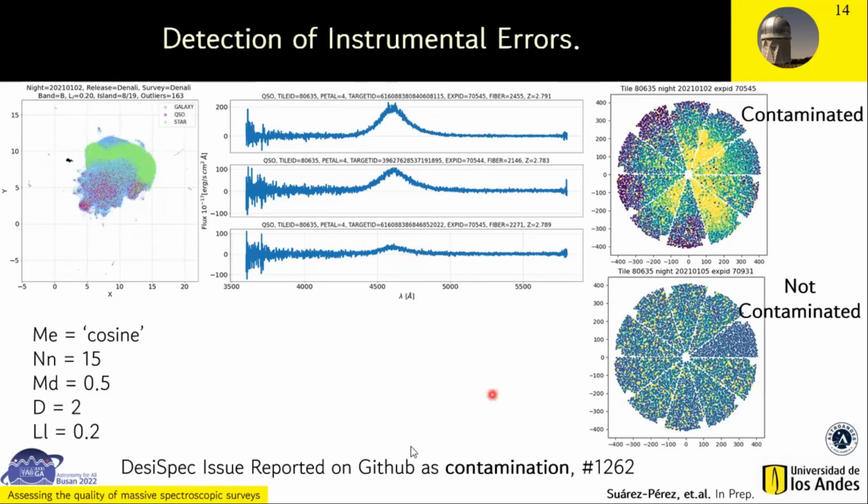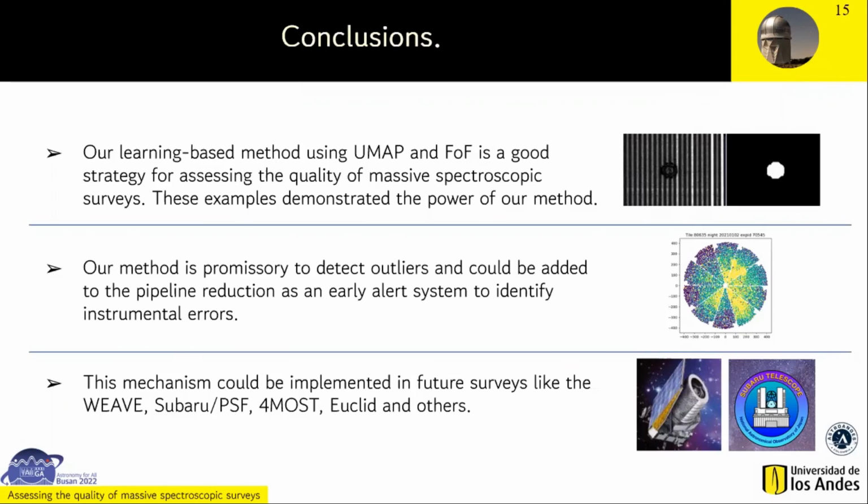Also, this feature was identified by the DESI data group as an instrumental error. It means contamination in the observation process. The metaparameters that we use to obtain this projection were a cosine metric also, a number of neighbors equal to 15, a minimal distance of 0.5, and a linking length of 0.2. Here we only change the linking length in comparison with the previous results.